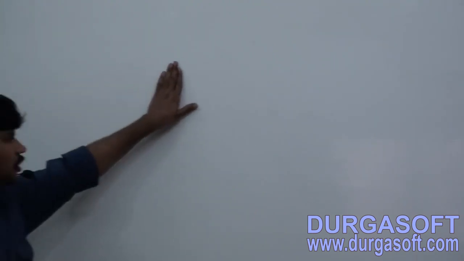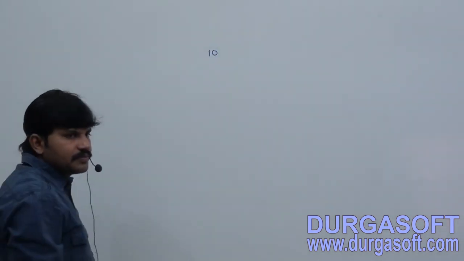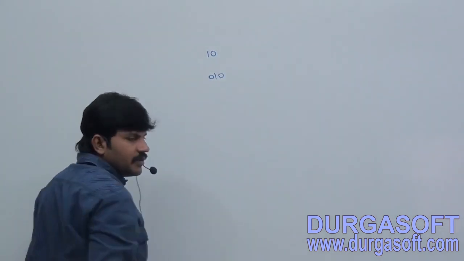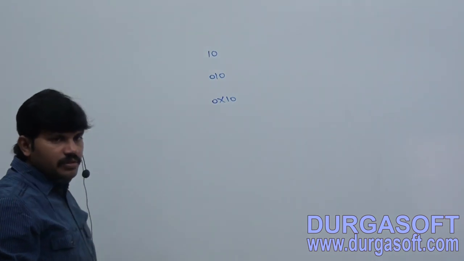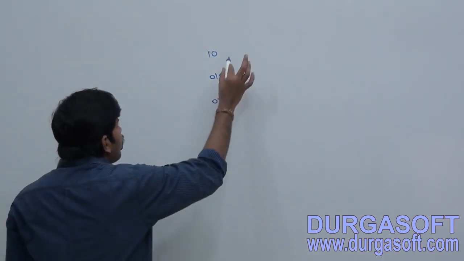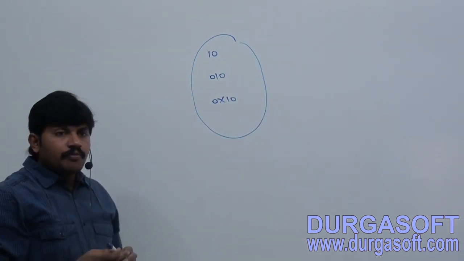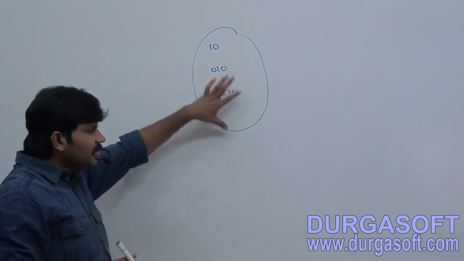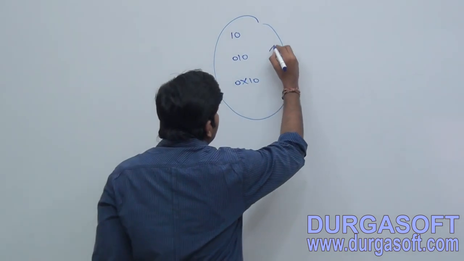Okay, so now the third one. This is one option, another possibility to ask the question. Next, sir, I have one integral literal, 10 is there, or 010 is there, or 0x10 is there. Sir, 10, 010 or 0x10. Do you know whether it is decimal or octal or hexadecimal? Anything. By default, every integral literal, it may be decimal or octal or hexadecimal, is by default what type?